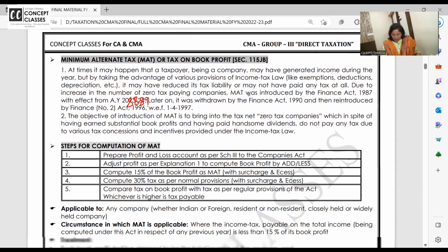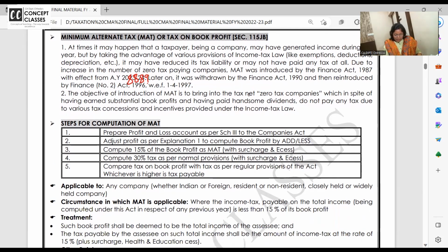Okay. How do you calculate MAT? Prepare profit and loss as per Schedule 3, Companies Act. Do add and less as per Explanation 1 to Section 115JB. Compute 15% along with surcharge and cess. For normal income tax, compute 30%. Compare the tax. Whichever is higher, you should pay.